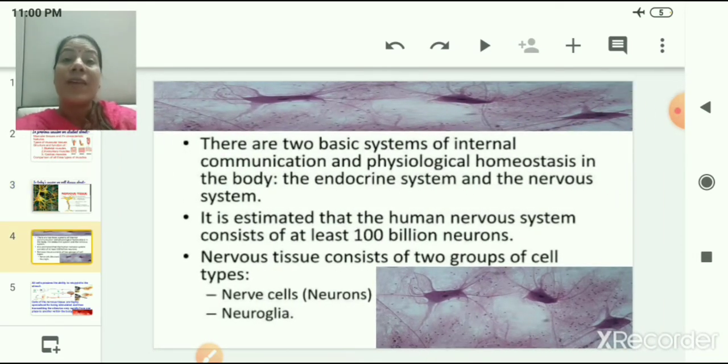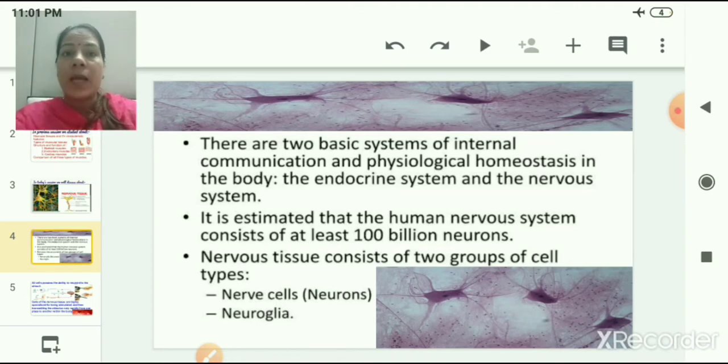Children, we all know that there is some control system in our body. So there are two basic systems of internal communication in our body and physiological homeostasis in our body. Homeostasis is a state in which our body tries to maintain a balance.